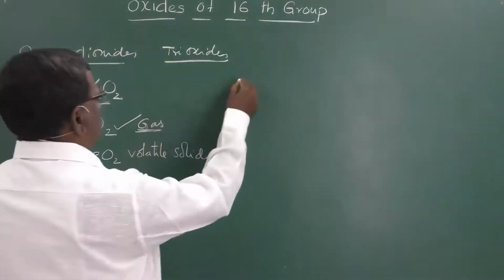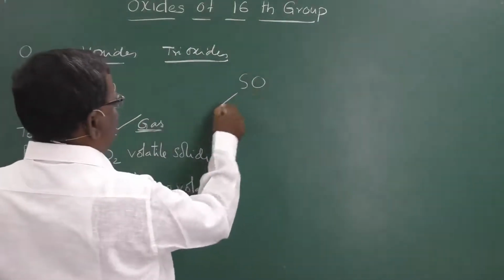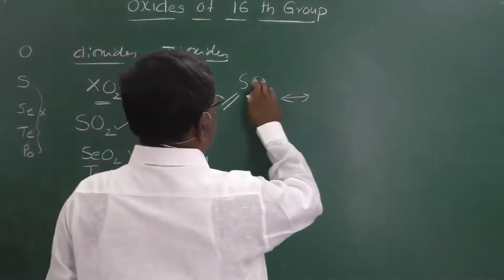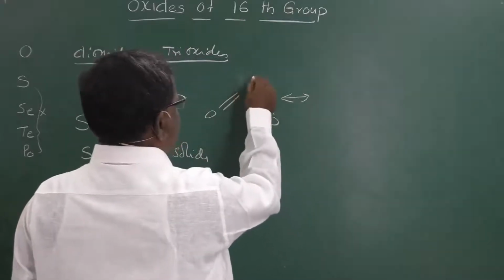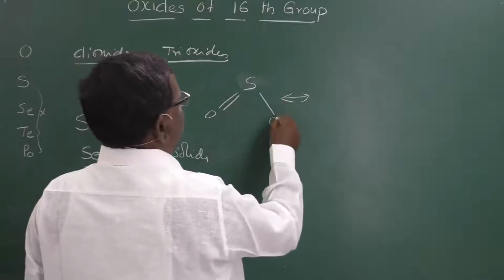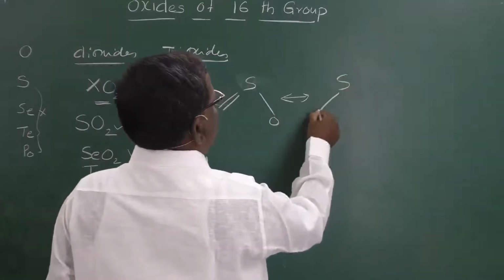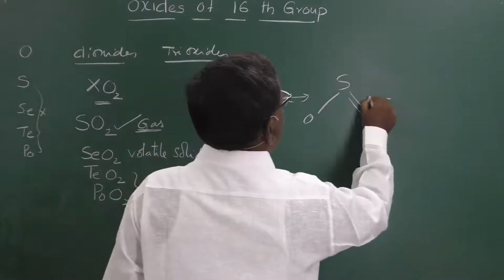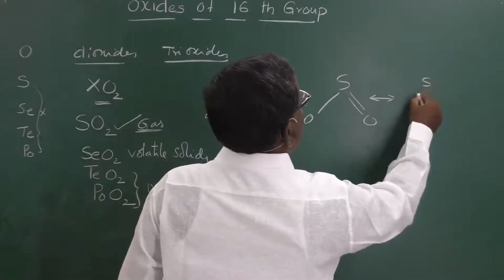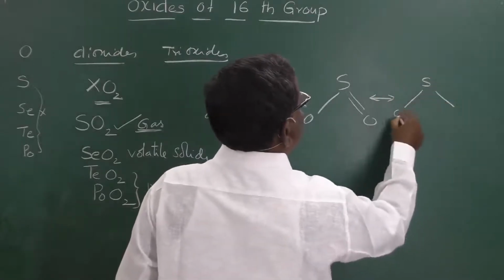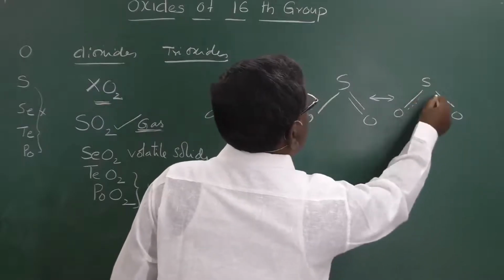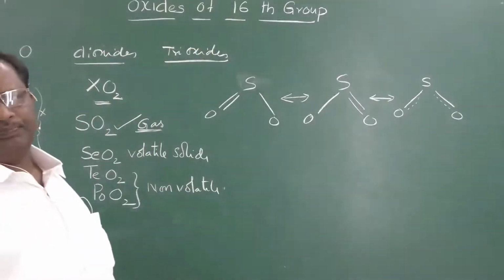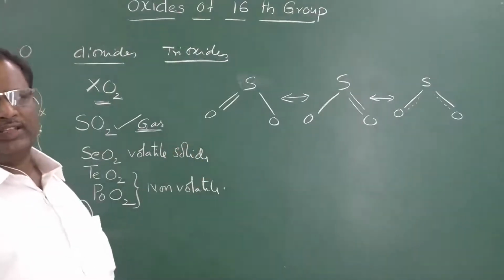SO2 is a bent structure with two resonating structures like this. Sulfur is the central atom. It forms a double bond with one oxygen and a single bond with another oxygen. In its other resonating structure, it will be like this, or this will be the resonance hybrid of these two. This bond length is intermediate between double bond and single bond length. It is a bent structure like this.